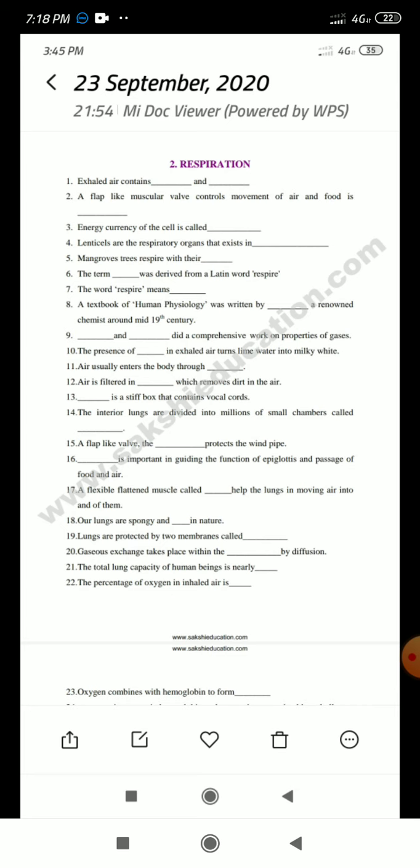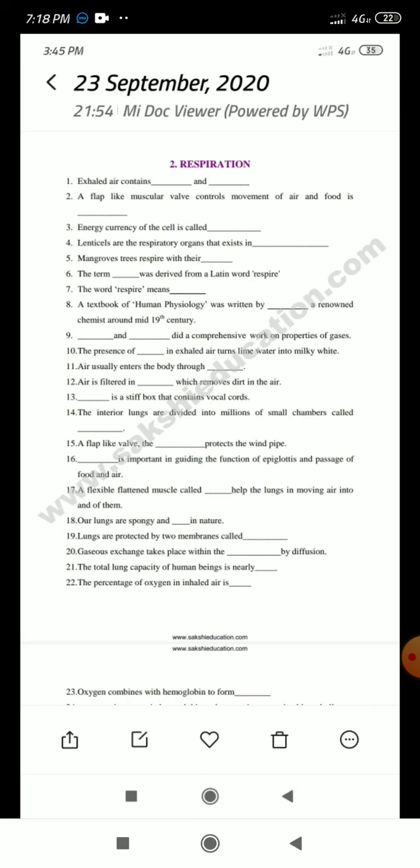Next, a flap-like muscular valve controls movement of air and food. What is that flap-like muscular valve? That is the epiglottis. The epiglottis controls the movement of air into the trachea and food into the esophagus.